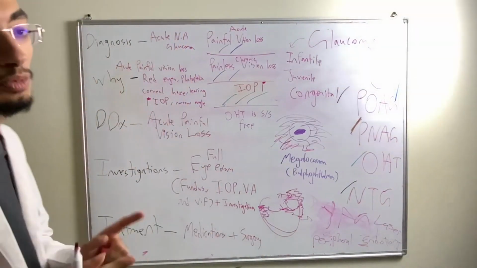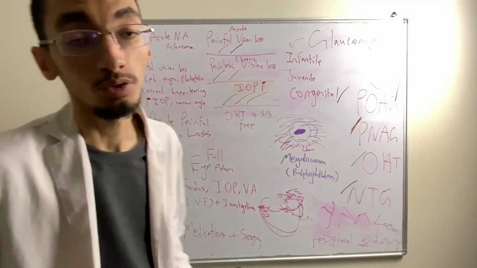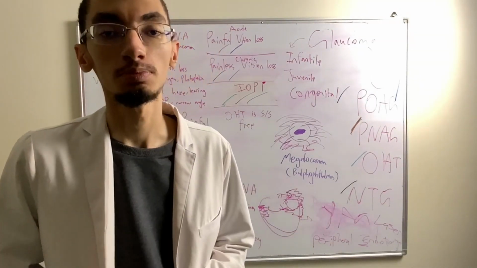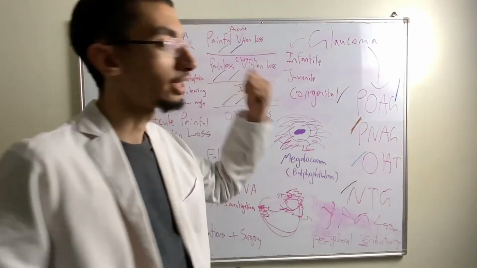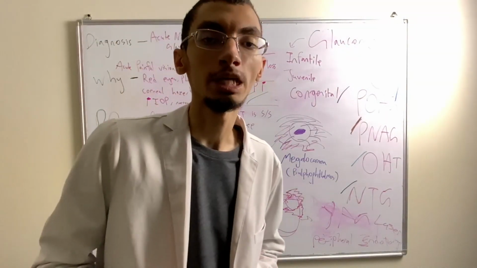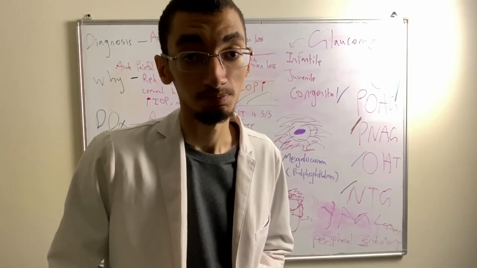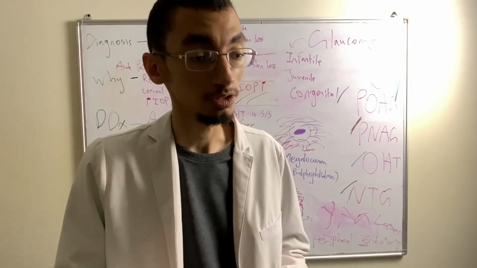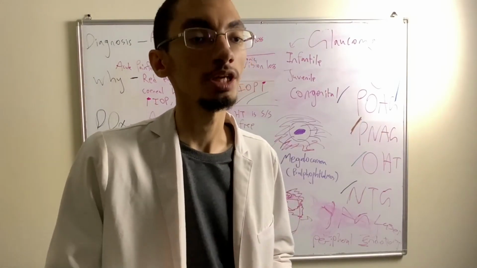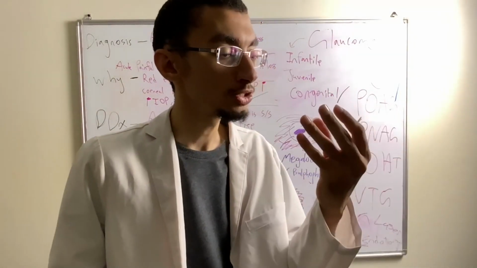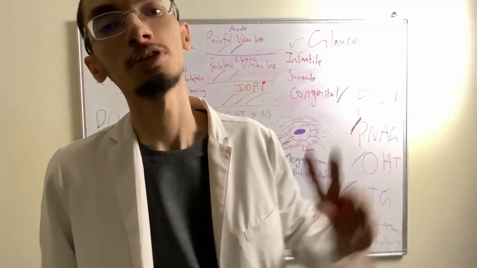This is one type of acute angle closure glaucoma. I already mentioned to you that one of the risk factors is mydriasis, but there are also other risk factors for acute narrow angle glaucoma. For example, patients that have a refractive error. Let's say patients with hypermetropia. Hypermetropia, if you don't know, is a condition basically like presbyopia, but it can occur at a younger age, in which people see near objects as blurry. They see nearby objects blurry, but their distant vision is fine.